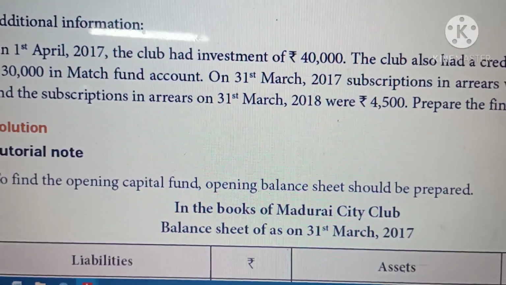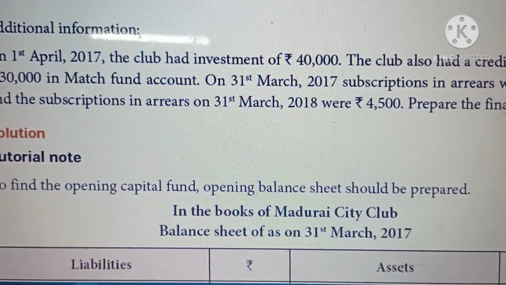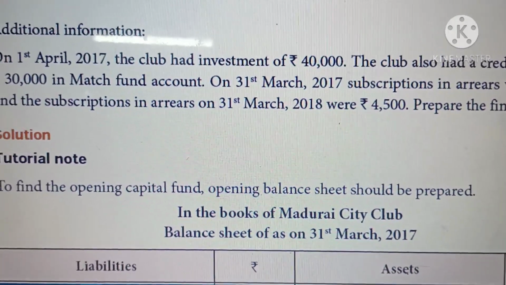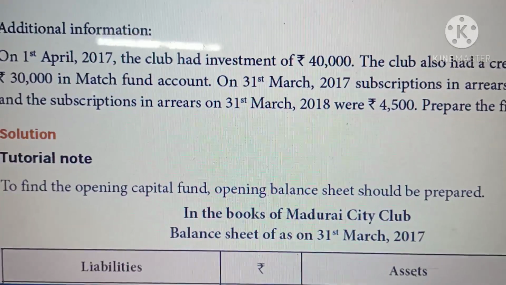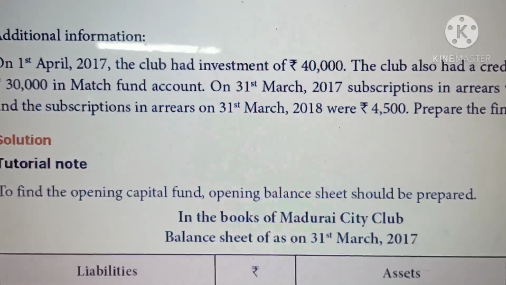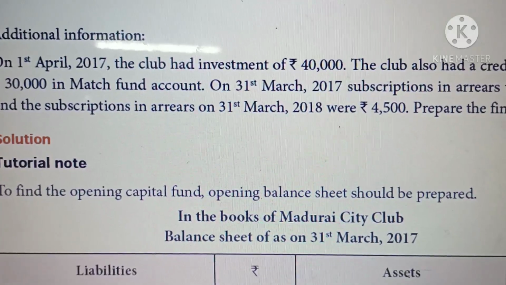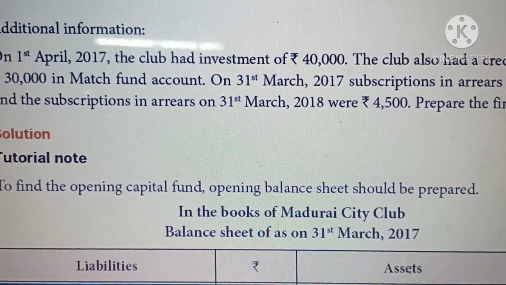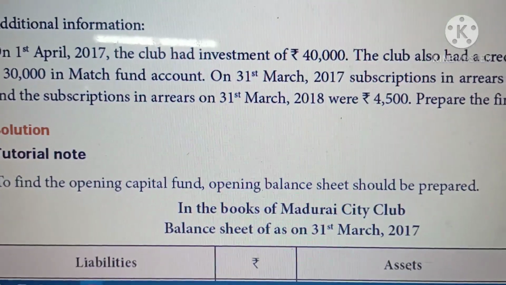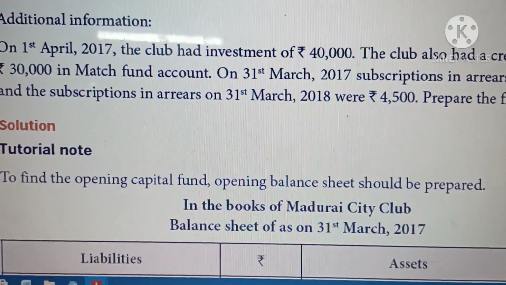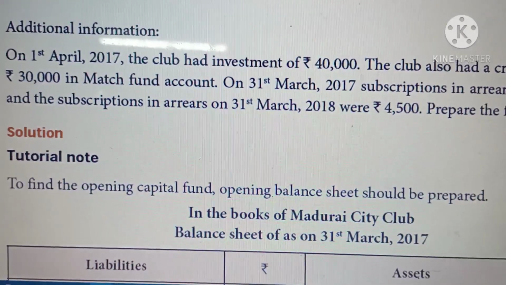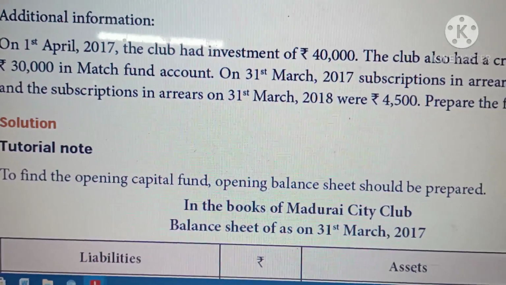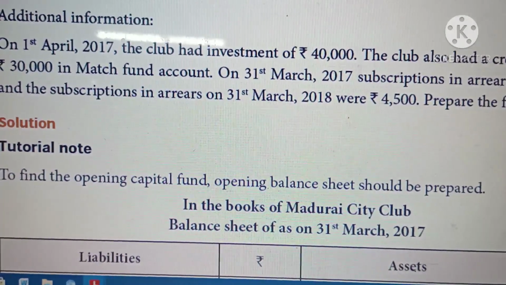These are all related to 16 to 17, the previous year, 1st April 2016 to 31st March 2017. So these two pieces of information we have to take. One is for asset, another one is for liability. Investment is an asset, and match fund is a liability.